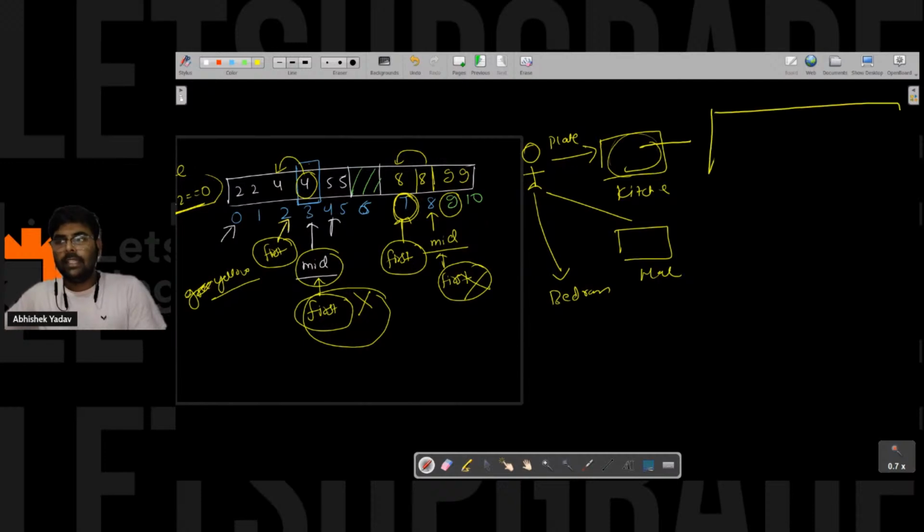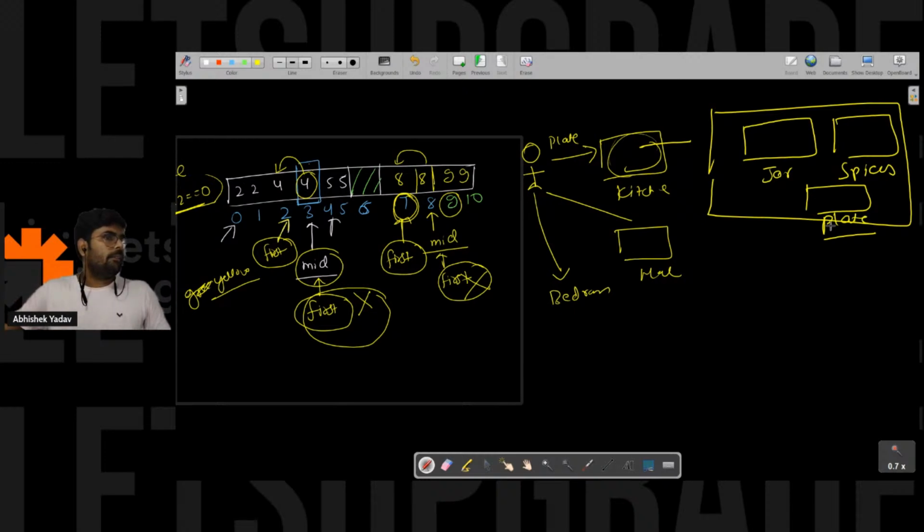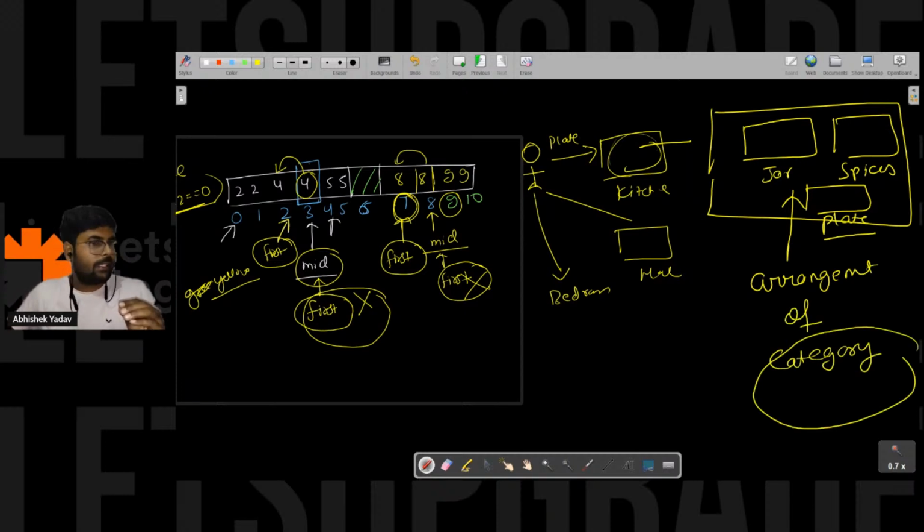In the kitchen, there will be different departments, that is, of the jars, of the spices, of the plates, right? He wants the plate. So tell me, Tarun, here we have some arrangement, and that arrangement is on the basis of category.